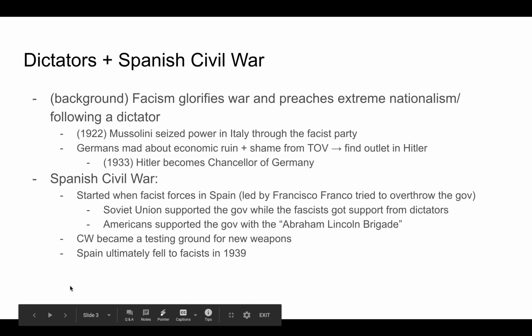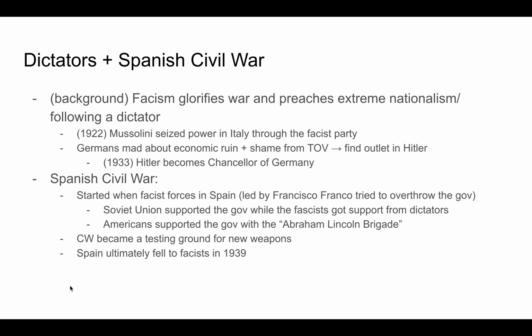Dictators and the Spanish Civil War. Here's some background. Fascism actually glorifies war and preaches extreme nationalism and following a dictator. In 1922, Mussolini seized power in Italy through the Fascist Party. Germans were mad about economic ruin and shame from the Treaty of Versailles, so they found an outlet in Hitler. And in 1933, Hitler became the Chancellor of Germany.